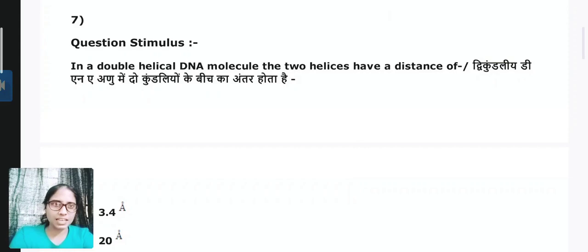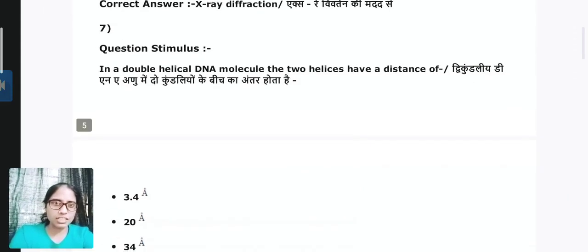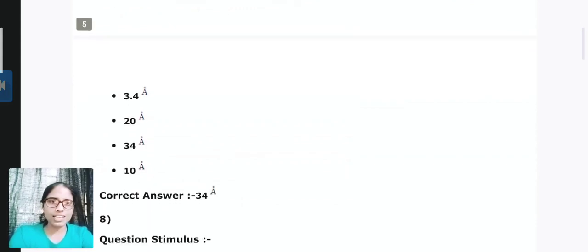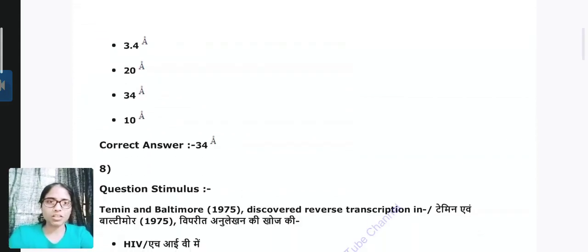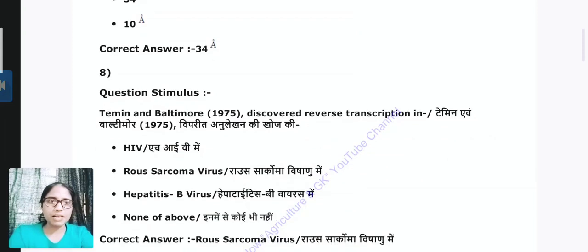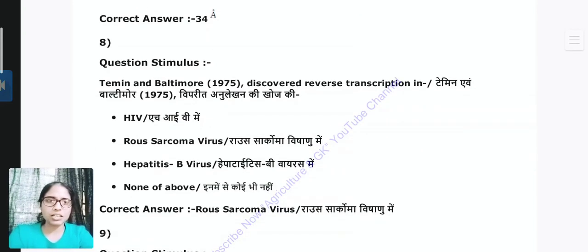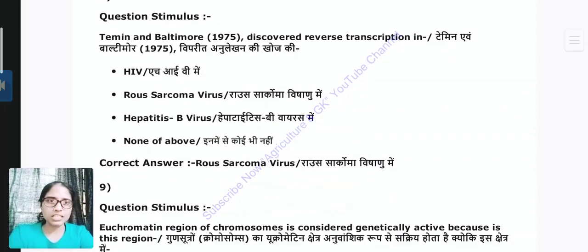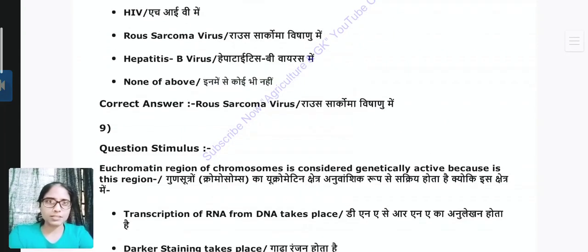Question number 7. In a double helical DNA molecule, the two helical turns have a distance of. Answer is C, which is 34 angstrom. Question 8. Temin and Baltimore in 1975 discovered reverse transcription in which virus? Answer is Rous sarcoma virus.